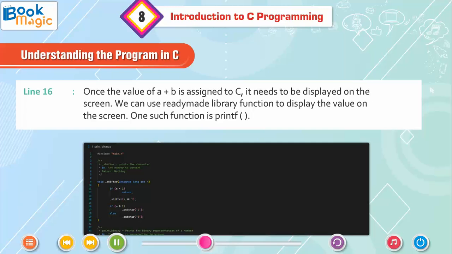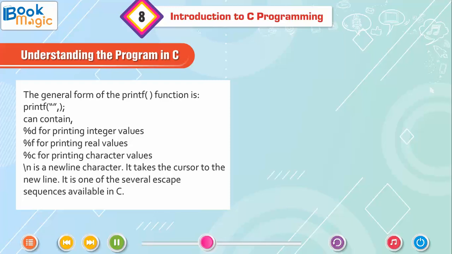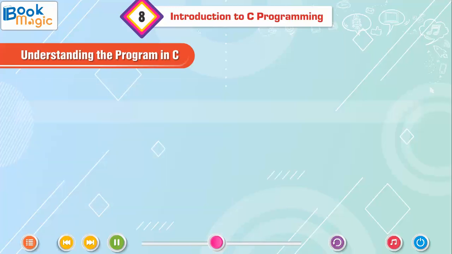One such function is printf(). The general form of the printf function is printf("", ); within the double quotes it can contain %d for printing integer values, %f for printing real values, %c for printing character values. \n is a new line character. It takes the cursor to the new line. It is one of the several escape sequences available in C.